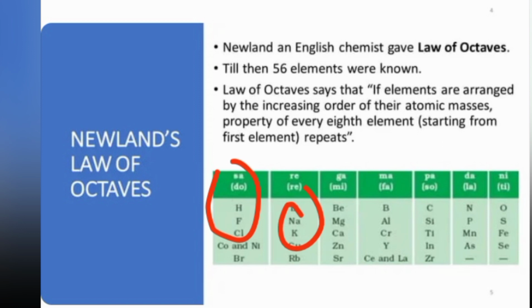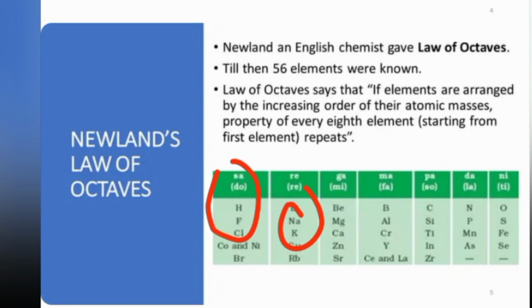So, according to Newland's law of octaves, when elements are arranged by increasing atomic mass, the properties of every eighth element starting from any element are a repetition of the properties of the starting element. No matter where you start in this table, the properties of the eighth element from the starting element will be the same as the starting element. Okay, so this was his theory.